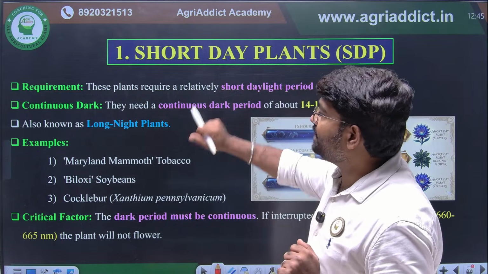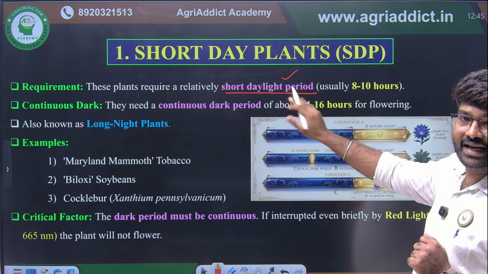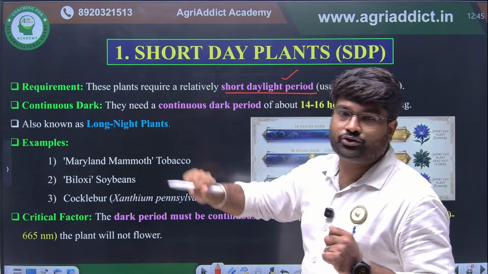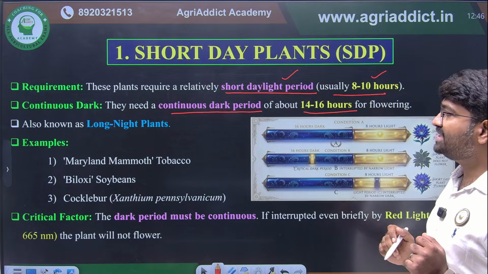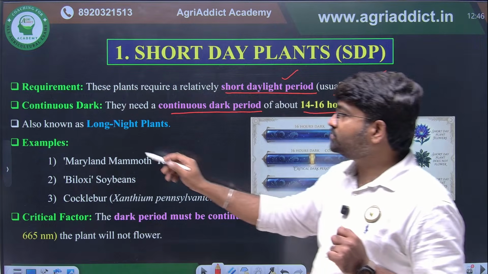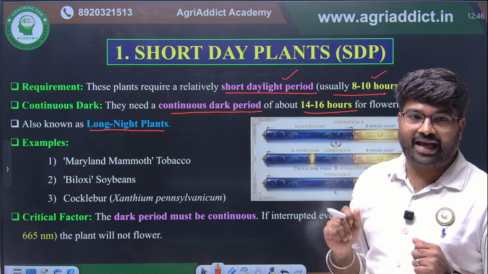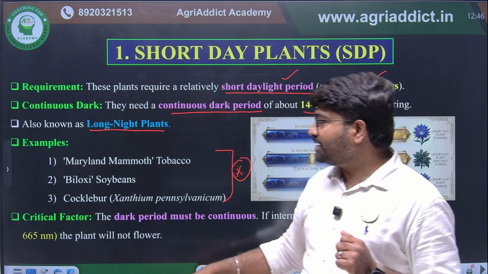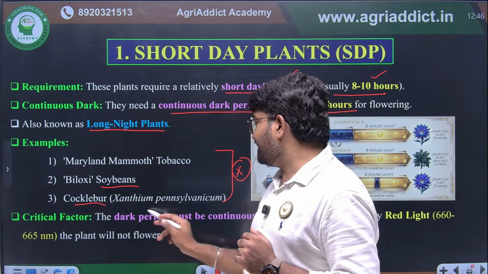So short day plants mean what? These plants require relatively short daylight. The daylight should be less, usually 8 to 10 hours. Then continuous dark should be there. They need a continuous dark period of about 14 to 16 hours for flowering. So we can call short day plants also long night plants. These examples are very, very important. The short day plant examples are: Maryland Mammoth variety of tobacco, Biloxi of soybean, and Xanthium pennsylvanicum.